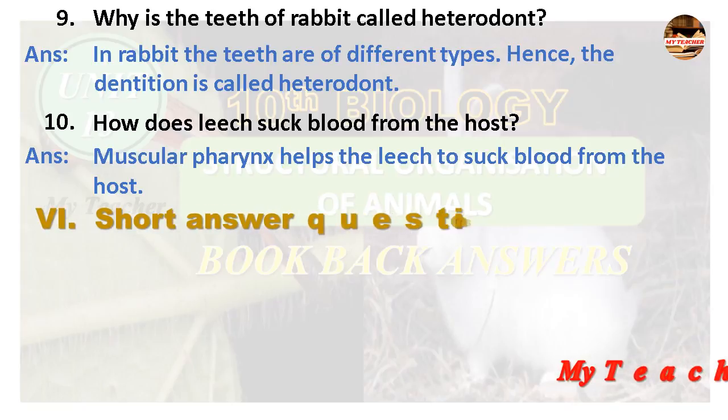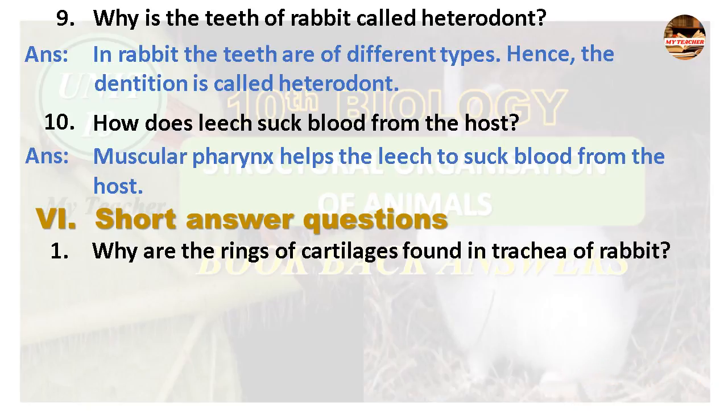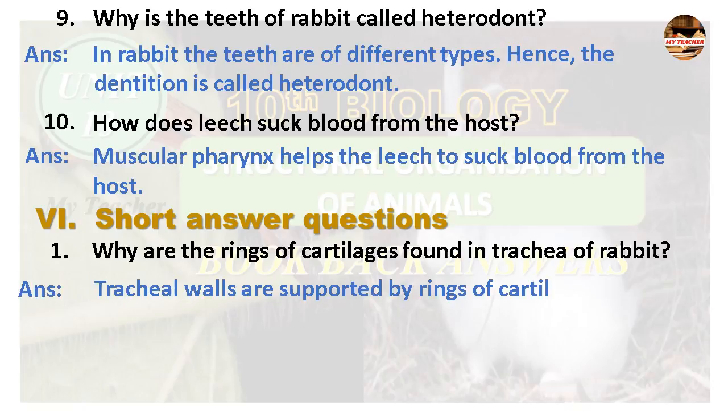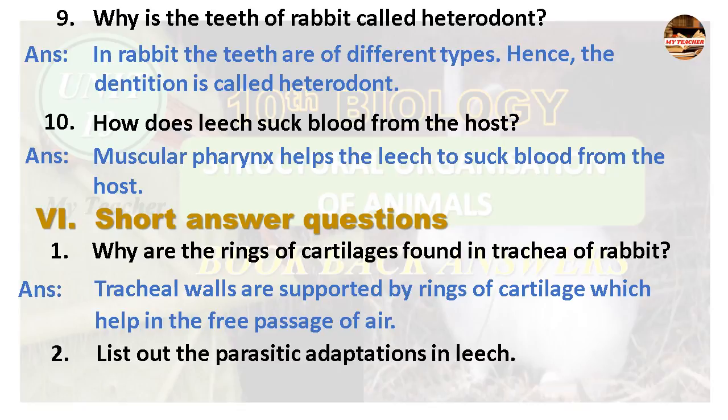Short answer questions. First one, why are the rings of cartilages found in trachea of rabbit? Answer, tracheal walls are supported by rings of cartilage which help in the free passage of air. Second question, list out the parasitic adaptations in leech. Answer, blood is sucked by pharynx.